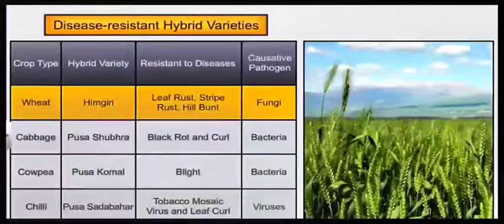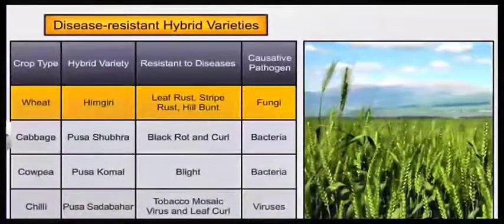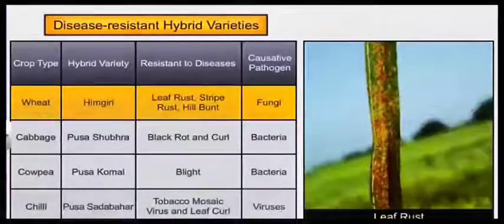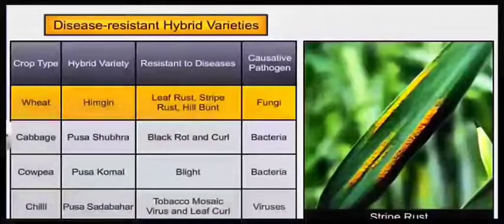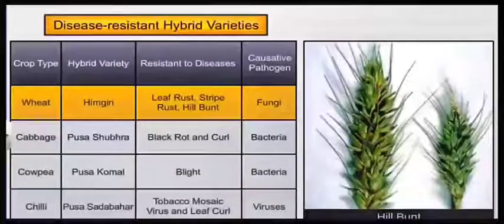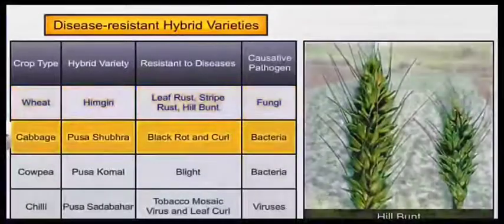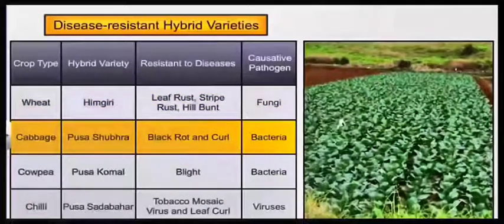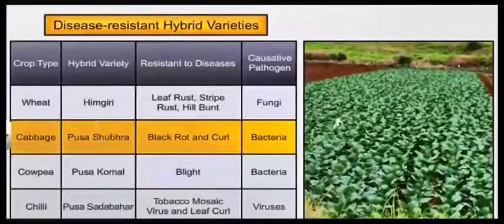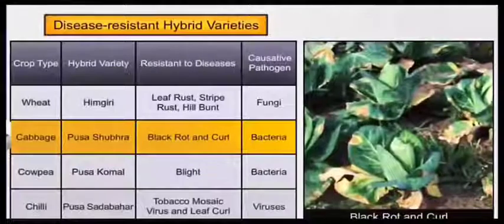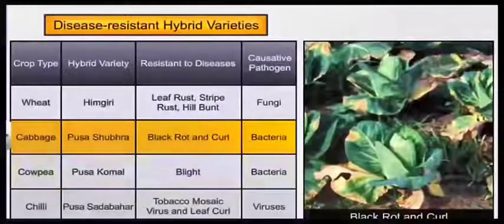The first one is Himgiri, a variety of wheat which is resistant to fungal diseases like leaf rust, stripe rust, hill bunt. Likewise, the second one is Pusa Shubhra, a variety of cabbage which is resistant to bacterial diseases like black rot and curl disease.